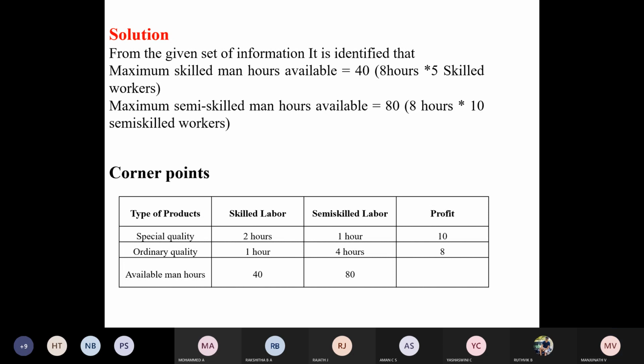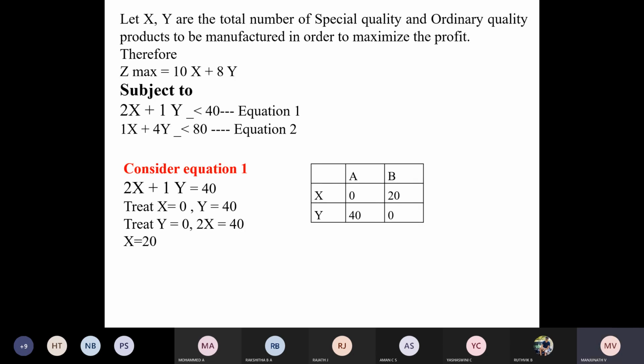Yeah. Next. Okay, write down this. I have taken X and Y as the special and ordinary quality products we manufactured in order to maximize the profit. Copy this slide. It is just similar to that of the previous one.